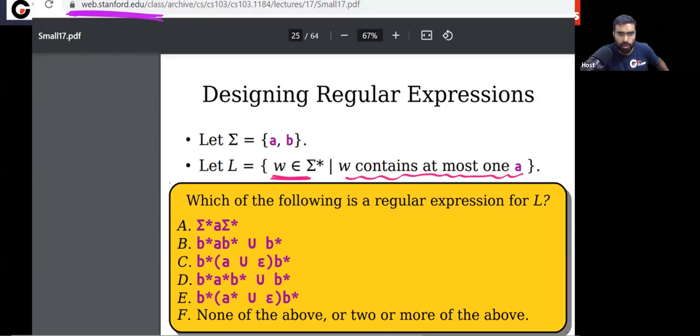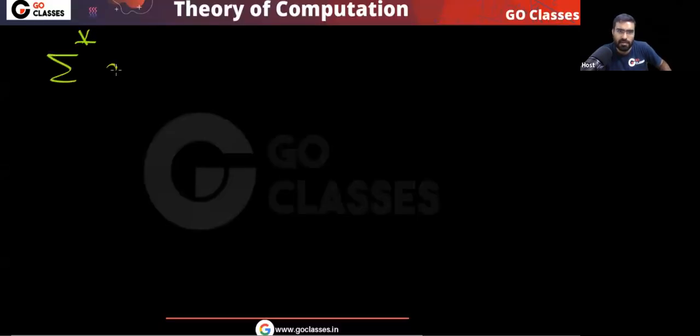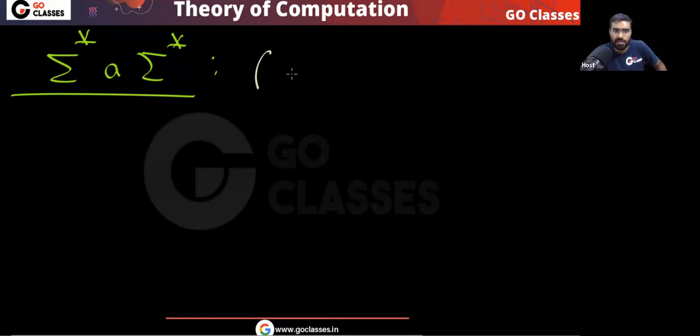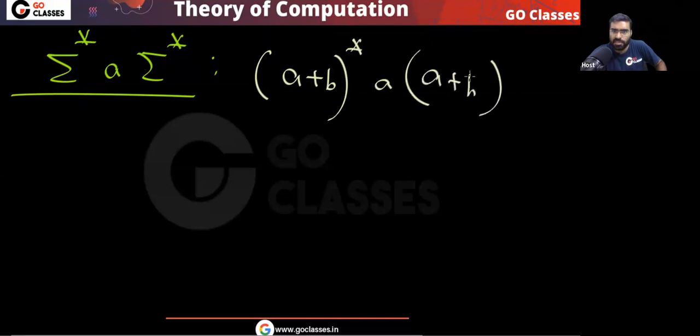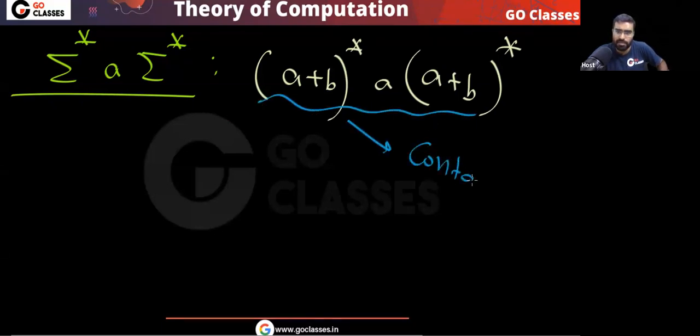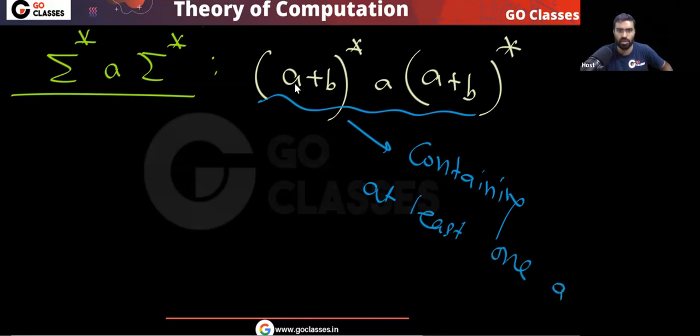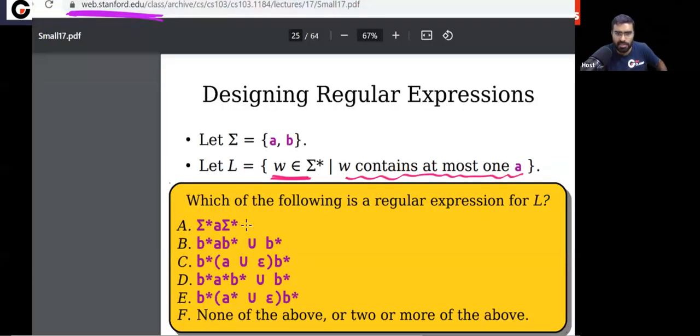What about this one? What is the language here? Sigma star, A sigma star. What will be the language for this option A? Sigma star, A sigma star. That means (A or B) whole star, A sigma star. Correct? The language is containing at least one A. Yes or no? This is your language, containing at least one A. So I can say this is definitely not the answer.